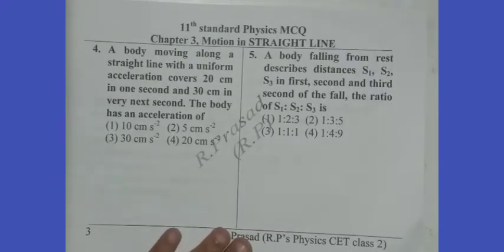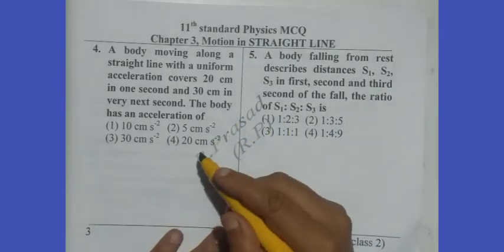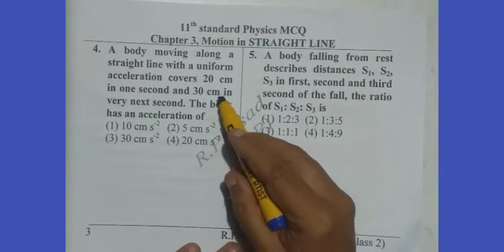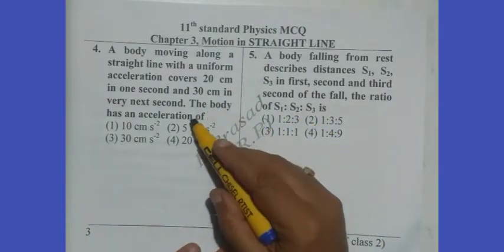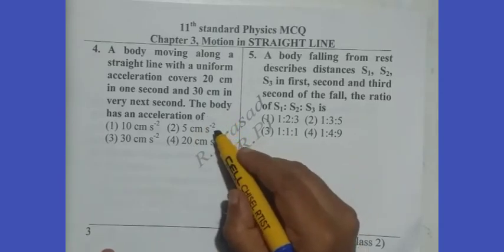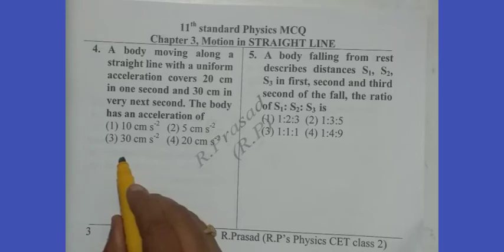So, fourth question now we think of. A body moving along a straight line with uniform acceleration covers 20 centimeter in 1 second and 30 centimeter in the next second. The body has an acceleration. Here we can use a formula where the distances traveled in consecutive intervals of time are connected to acceleration.